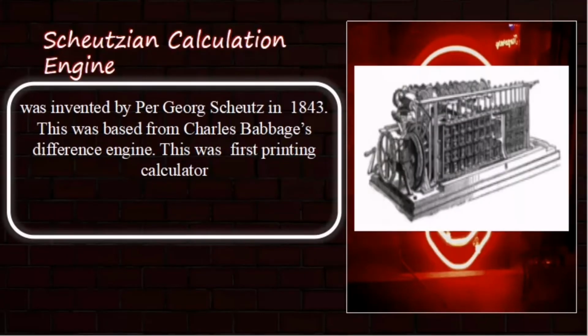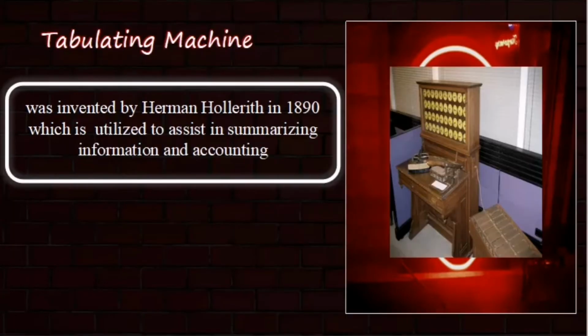The Scheutz calculation engine was invented by Per Georg Scheutz in 1843. This was based on Charles Babbage's difference engine. This was the first printing calculator. Now we have the tabulating machine. It was invented by Herman Hollerith in 1890, which is utilized to assist in summarizing information and accounting.